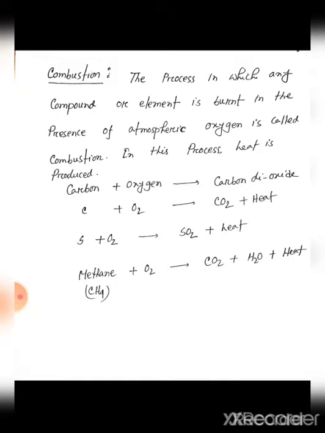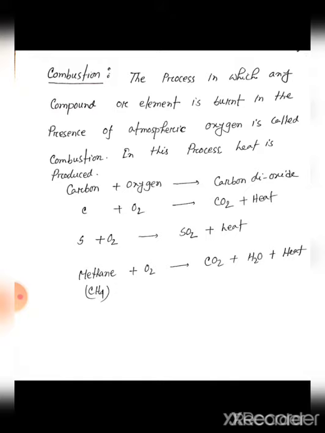This reaction is an exothermic reaction. If heat is produced in a reaction, then it is called an exothermic reaction. So combustion is an exothermic reaction because heat is produced.